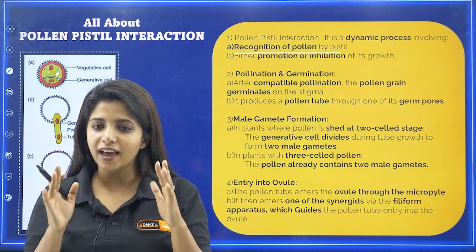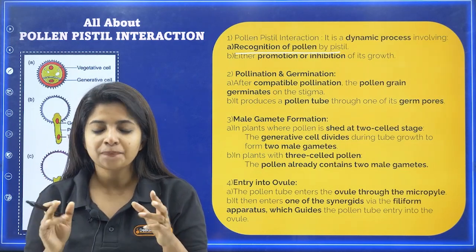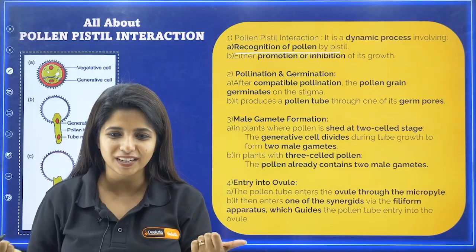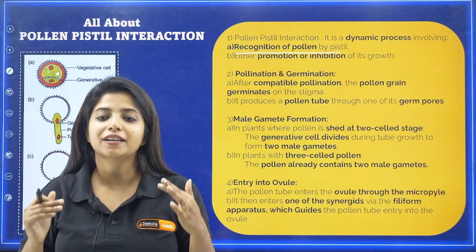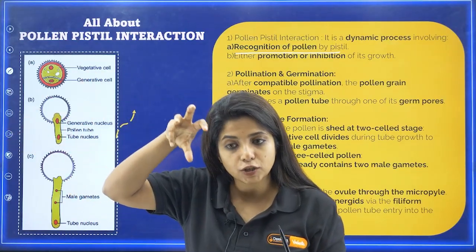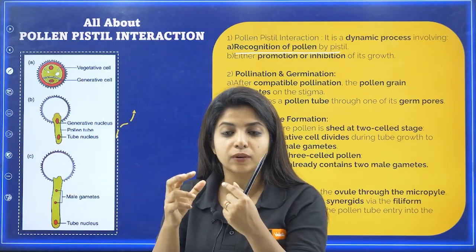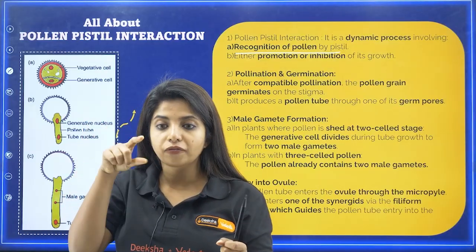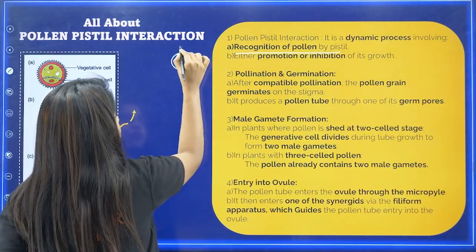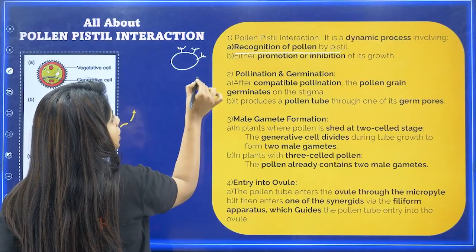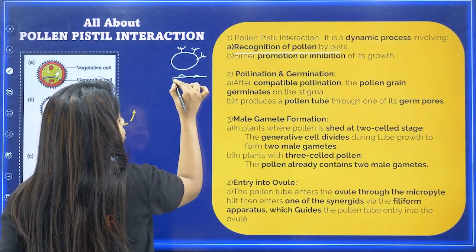So recognition of pollen has to happen, but my dear children, it can result in two things. One is you are rejected, that is inhibition. The second is you are welcome, that is promotion. So basically what happens is that the pollen grain lands on the stigma. There is some chemical communication between them, because the pollen grain on top will have small receptors which go and bind to certain things that are present on the stigma.